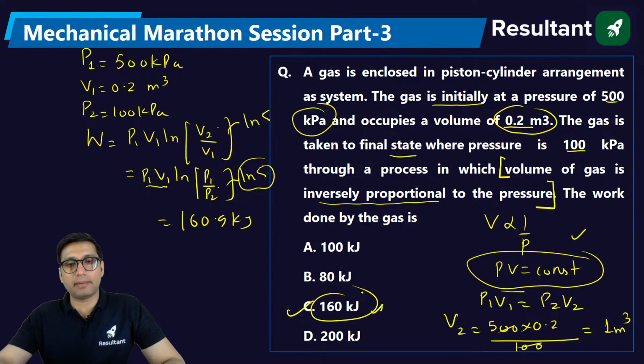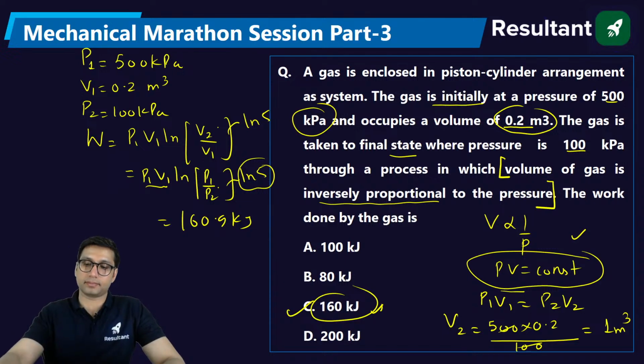See, this question can be solved by one more approach. There is one more approach for solving this question. Should I tell you that approach, or are you happy with this approach? You want to know that approach also?